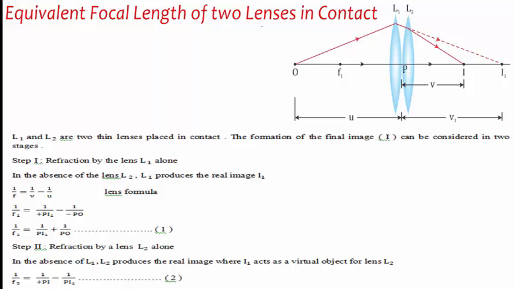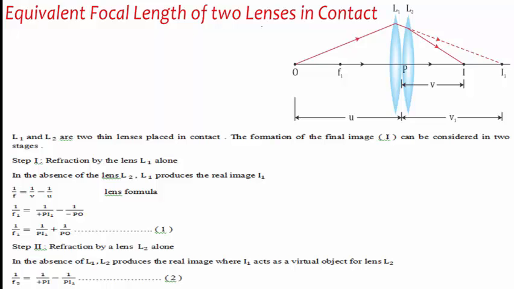That's why it is taken as negative. 1/f1 = 1/PI1 + 1/PO, since minus times minus gives plus. Call this equation number 1.